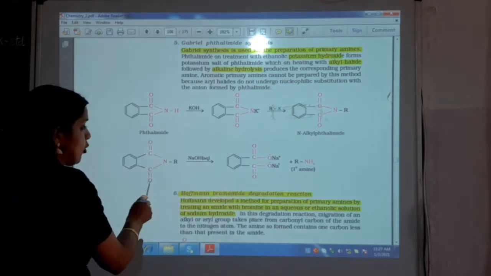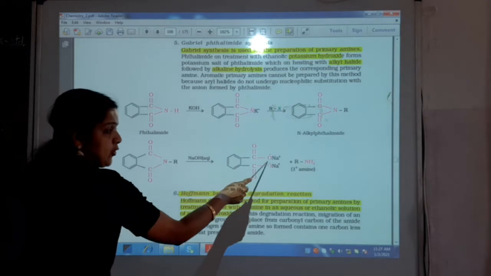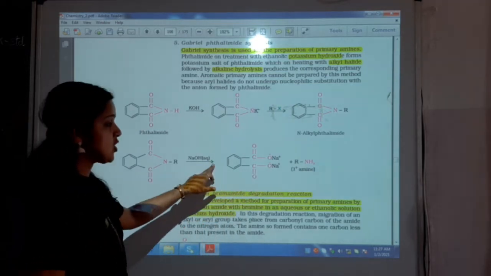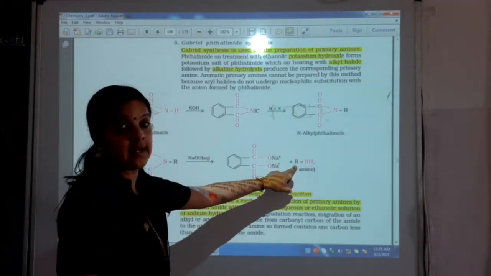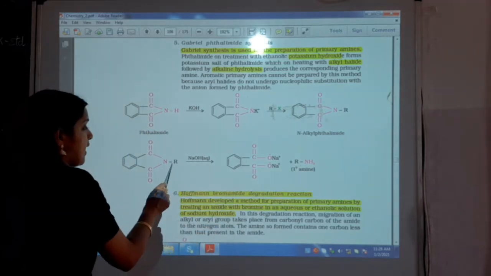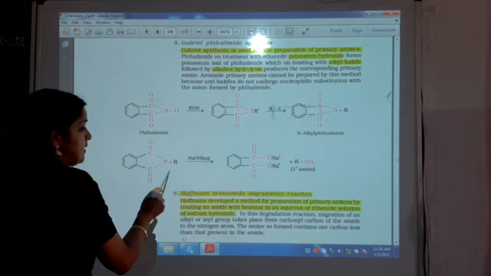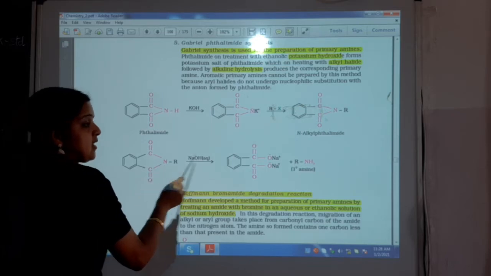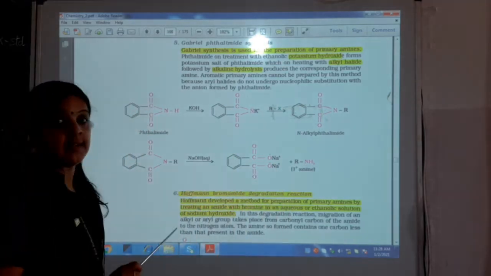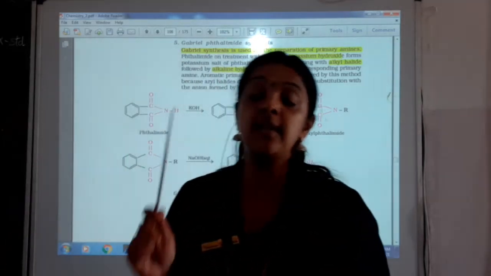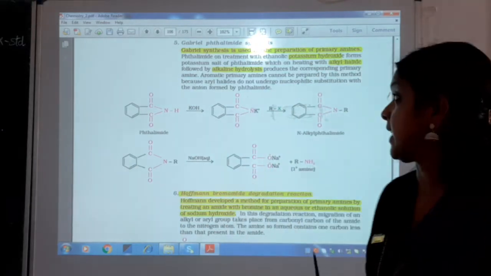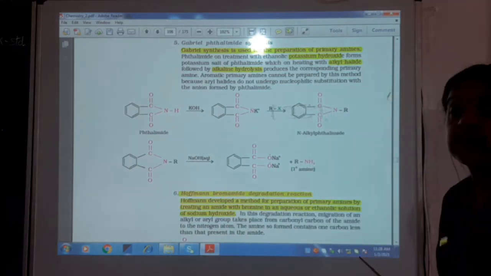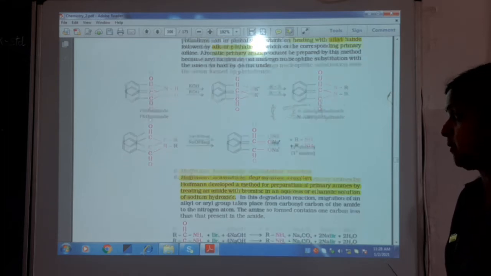COONa, again COONa. So you get the salt, which again gives a primary amine, because what breaks here, R combines with N and hydrogen comes and joins here. So you get your primary amine. So this is called Gabriel phthalimide synthesis reaction, where phthalimide is getting converted to my primary amine.